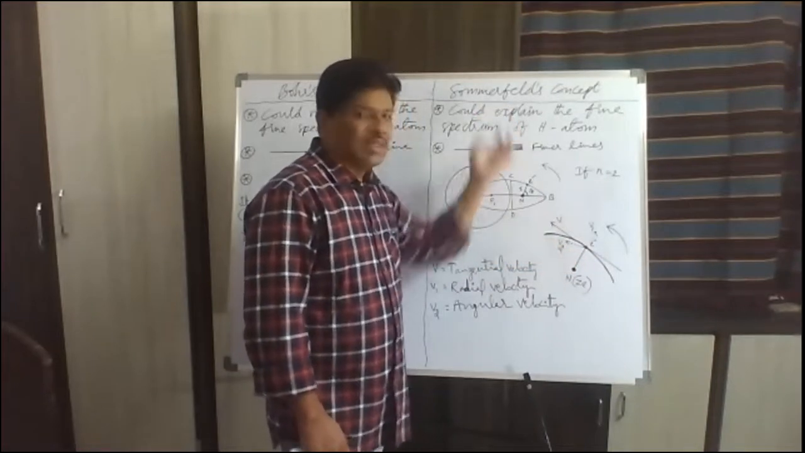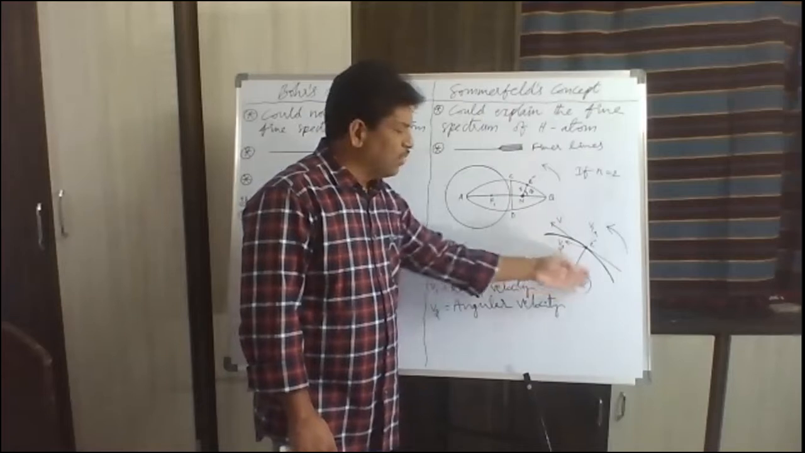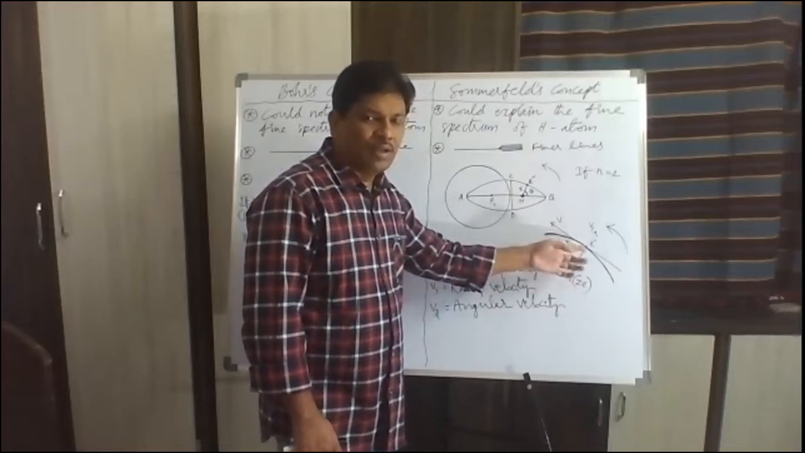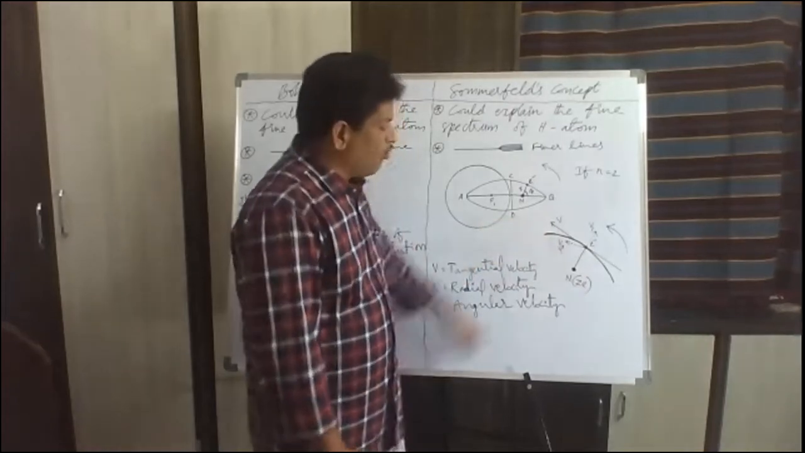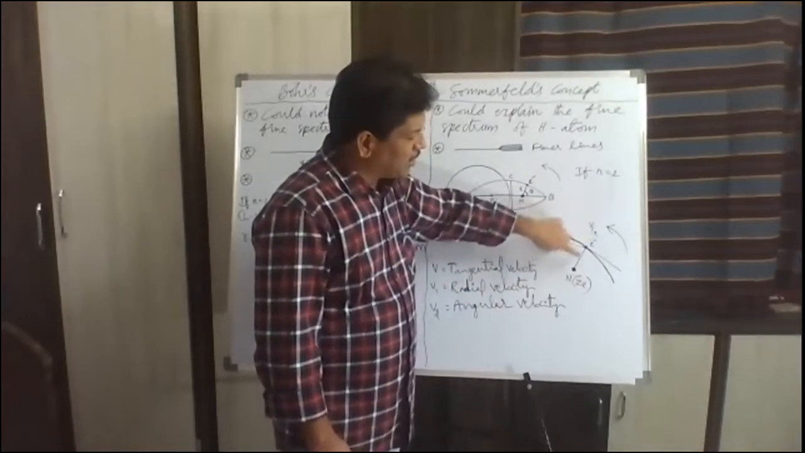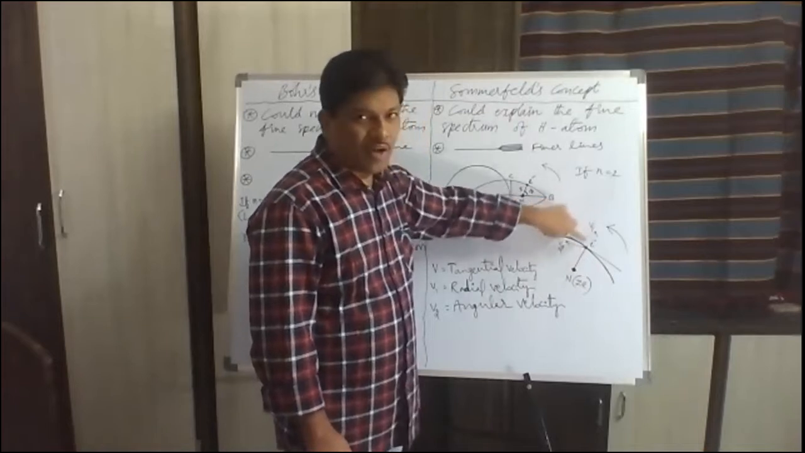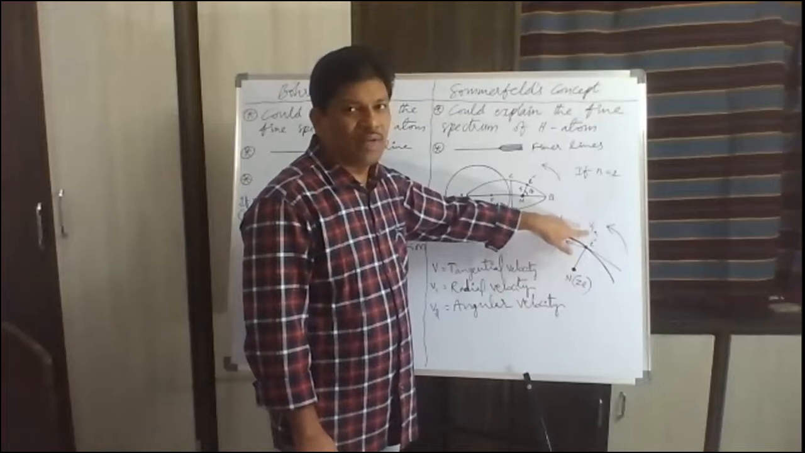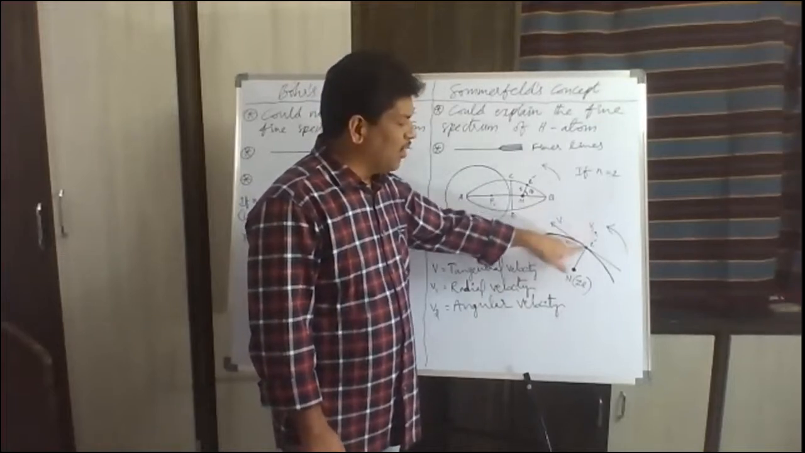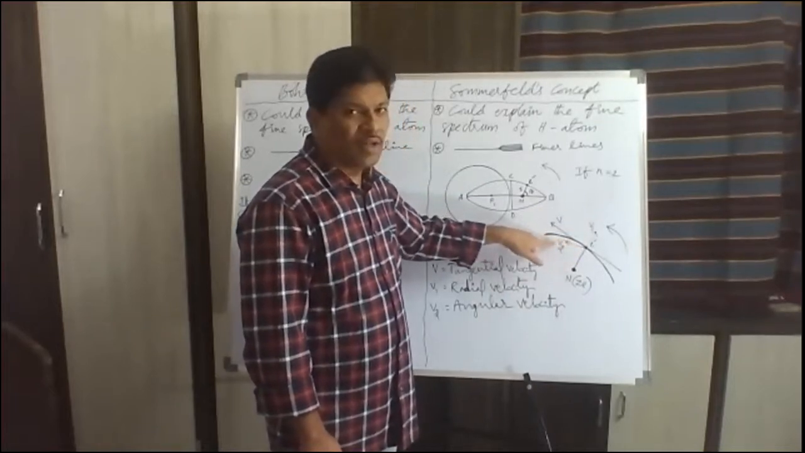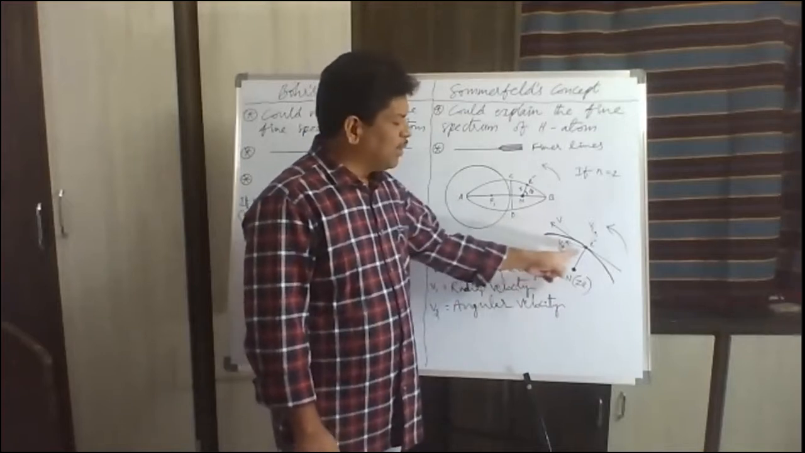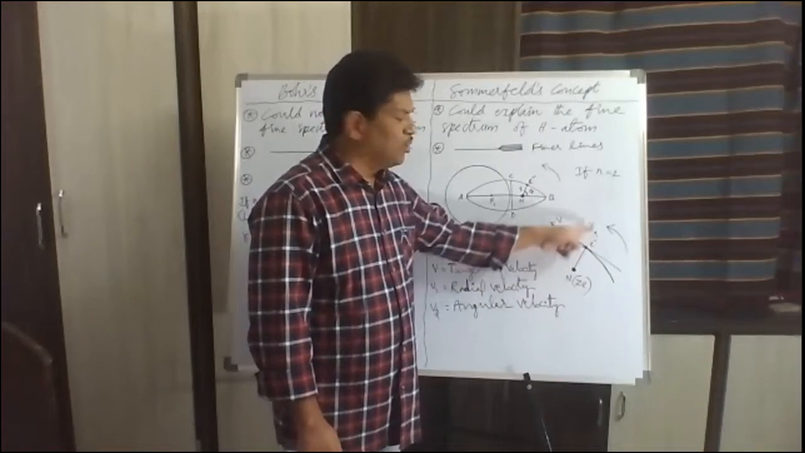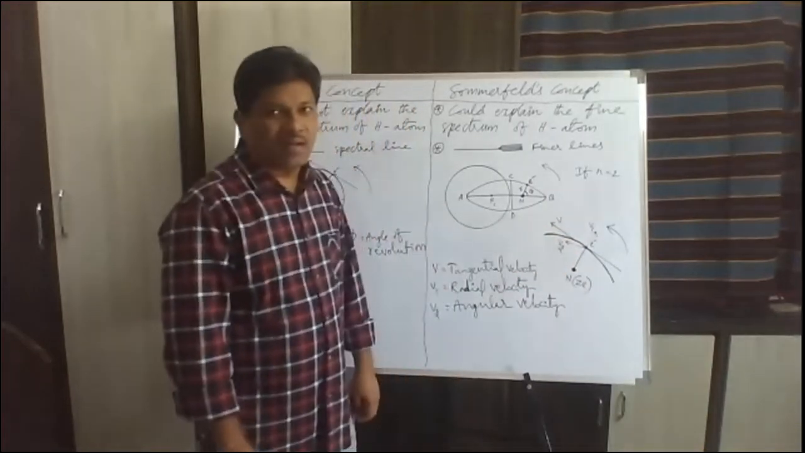Now, according to Sommerfeld's concept, when electron revolves in elliptical path, the tangential velocity is resolved into two components of velocity. One component of velocity, V1, is along this radius vector. The V1 represents what? Radial velocity of electron. And perpendicular to this radial velocity, there is another component of velocity, V2. This V2 is perpendicular to V1.